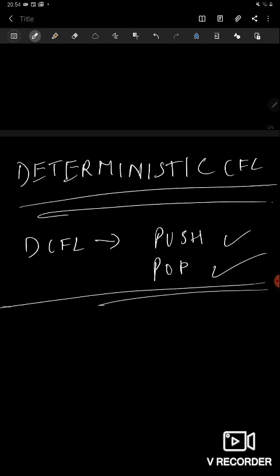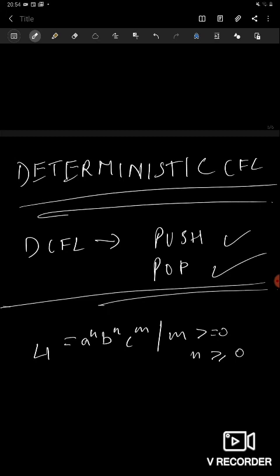Okay, for example, L1 is a^n b^n c^m, where m is greater than or equal to 0 and so is n. Now, we say that this is a DCFL, because for A's we can push on the stack and for B's we can pop, so it can be recognized by a deterministic PDA.